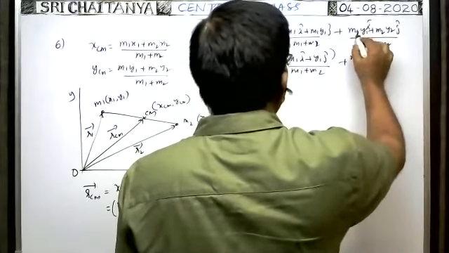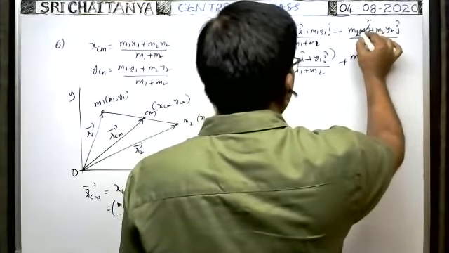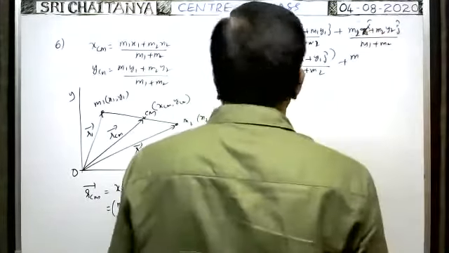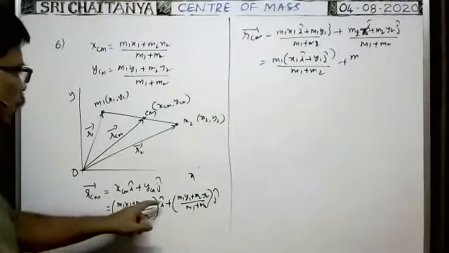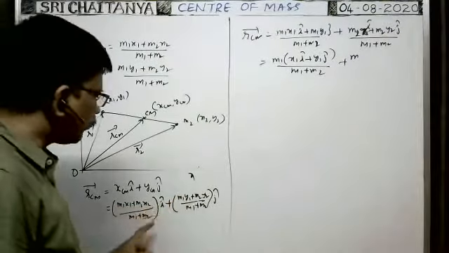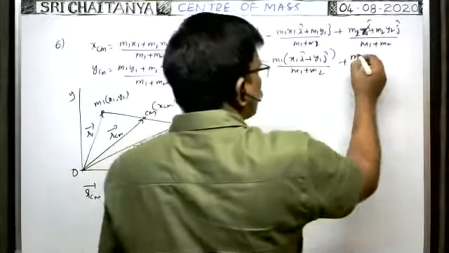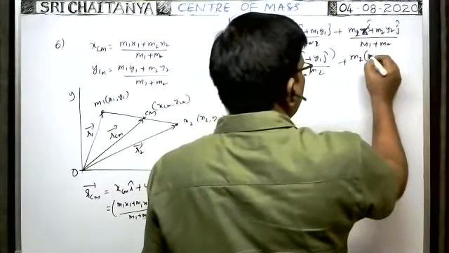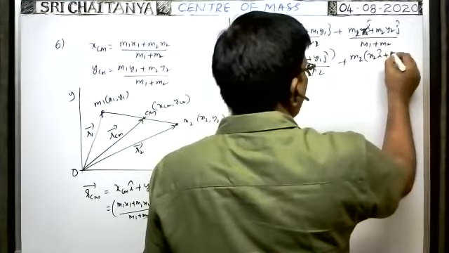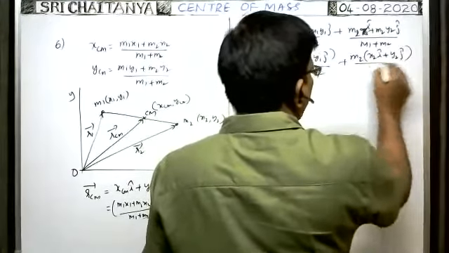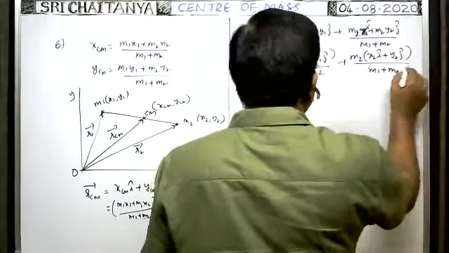Yeah, it is m2. No, m2 x1, no. m2 x1 it is. You see, m2 x2 into i cap plus m2 y2 into j cap by m1 plus m2. m2 it is, so m2 we take common. Then x2 i cap plus y2 j cap by m1 plus m2.